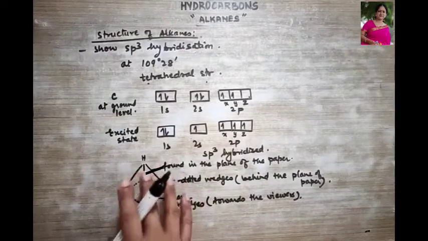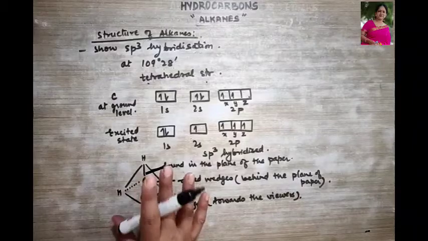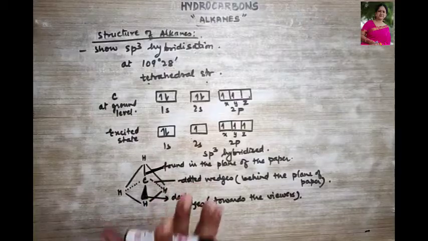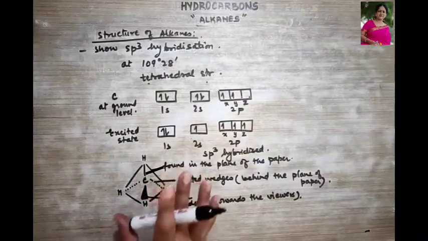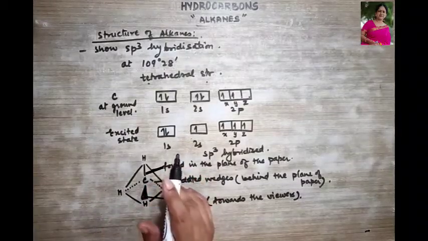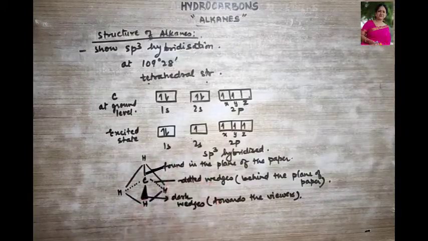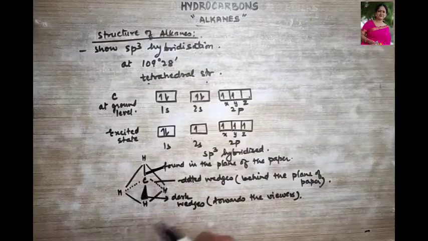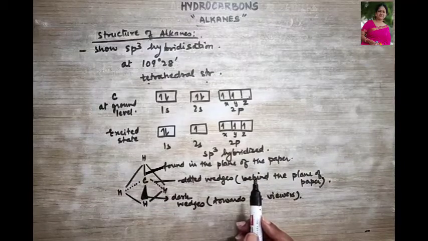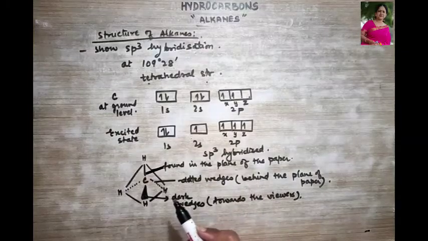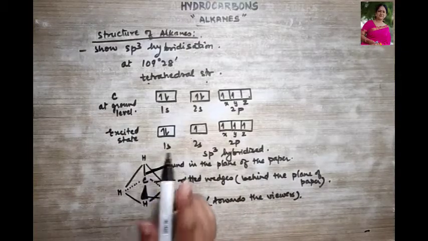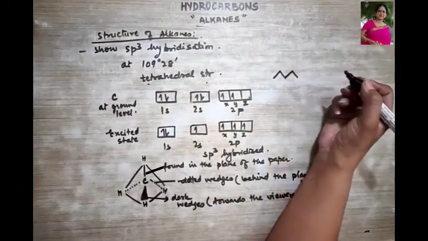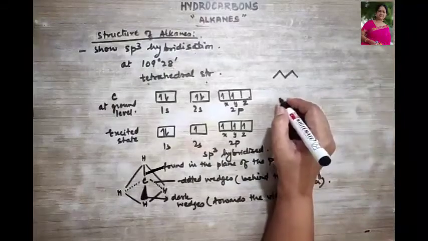Now, due to this tetrahedral nature of the carbon atoms in alkanes, the various carbon atoms present in alkanes, which contain 2 or more carbon atoms, do not lie in a straight line, right? Over here, this is methane, but all other homologous series contain more than 2 carbon atoms. They do not lie in a straight line. They always form a zigzag pattern. So how do they form a zigzag pattern?